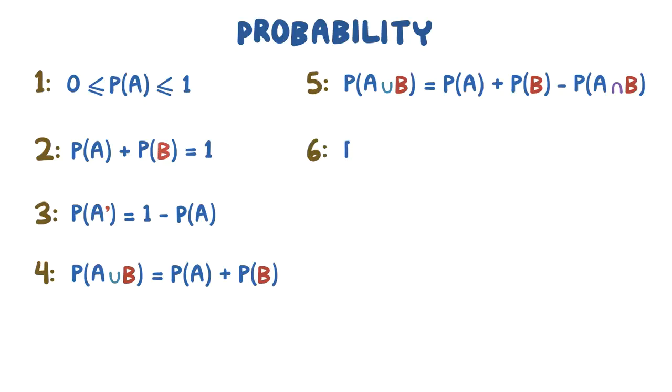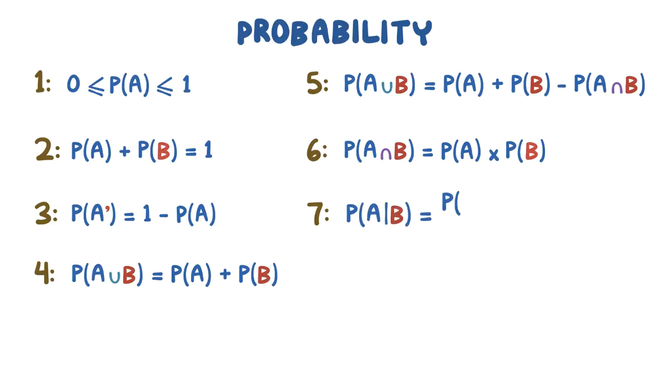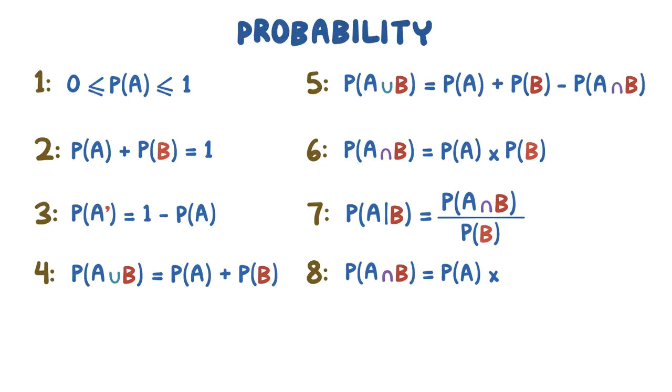The sixth rule says that the probability of 2 independent events equals the probability of the first event times the probability of the second event. The seventh rule says that the probability of event A, given what happened in event B, equals the probability of event A and event B divided by the probability of event B. Finally, the eighth rule says that the probability of 2 dependent events equals the probability of event A times the conditional probability of event B given event A.